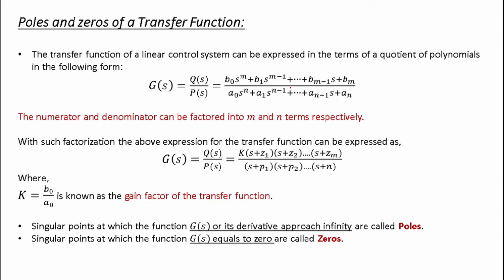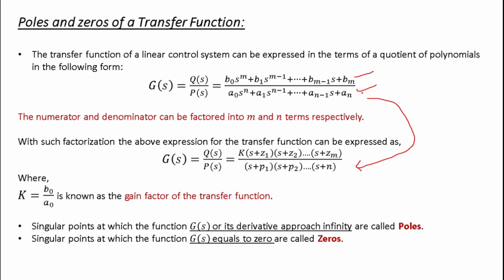So you can see the equation of the numerator is right here and the denominator has another equation. If you find the different factors for this equation and this equation, you will get m and n number of terms respectively. Okay, so here you can see the different factors can be found, that is k into the bracket s plus z1, s plus z2, up to s plus zm. Same way you can find for your denominator.